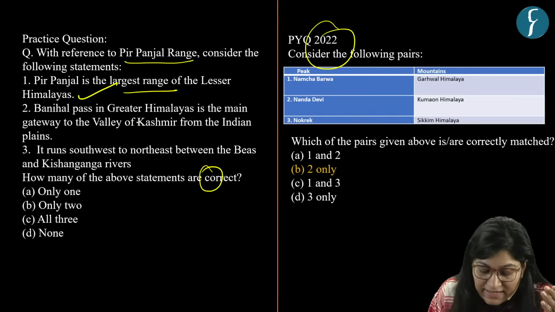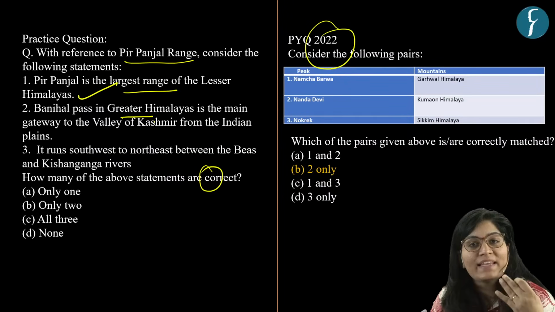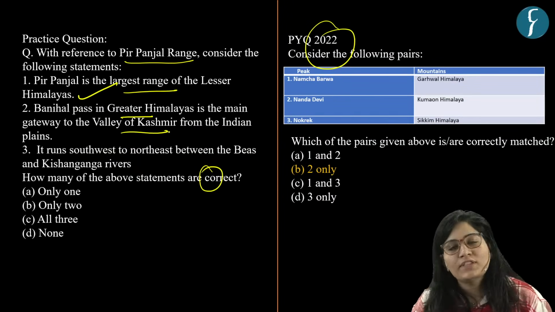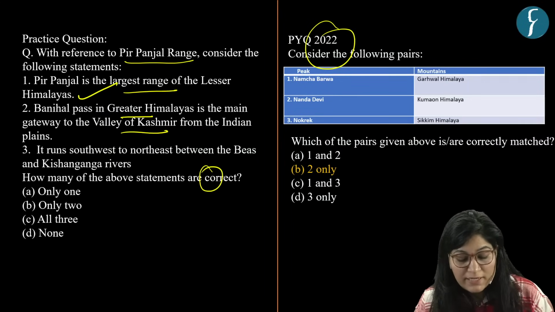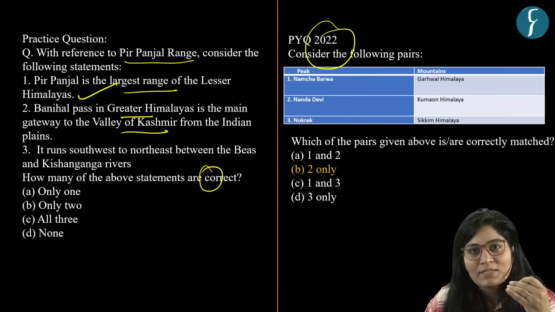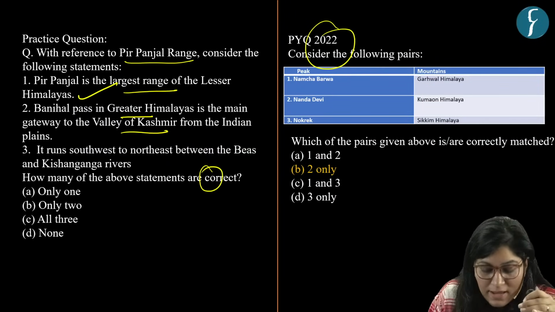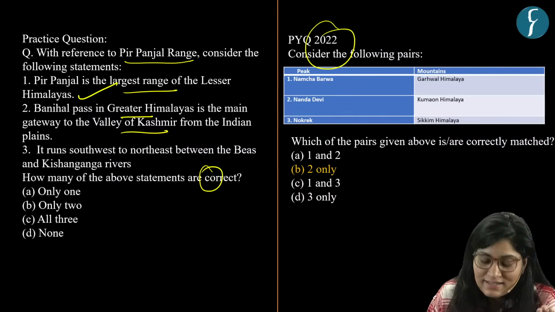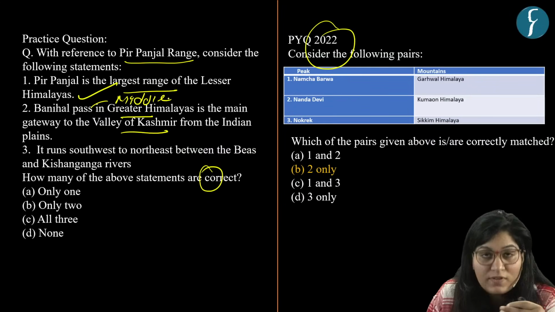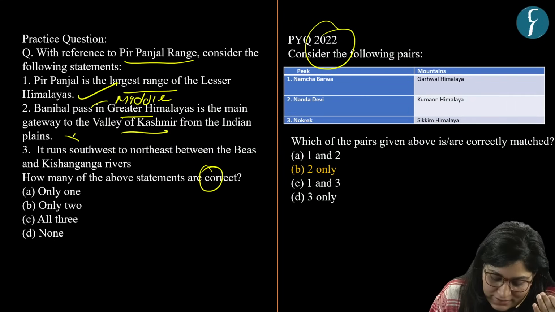Banihal Pass in Greater Himalaya is the main gateway to the Valley of Kashmir from the Indian plains. So half of the statement is correct here, because Banihal Pass is the main gateway to the Valley of Kashmir from the Indian plains, but it is not in Greater Himalayas, it is in, yes, Middle Himalayas or Lesser Himalayas. So with this, our second statement is incorrect.